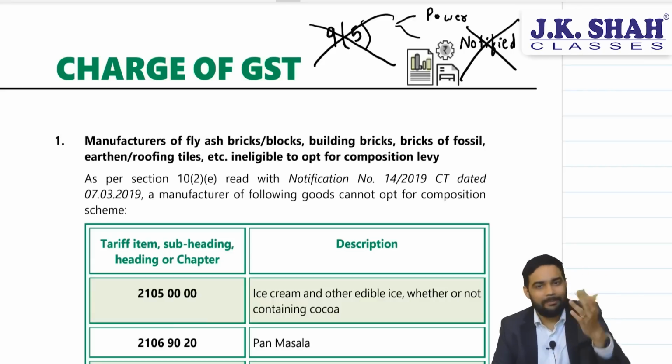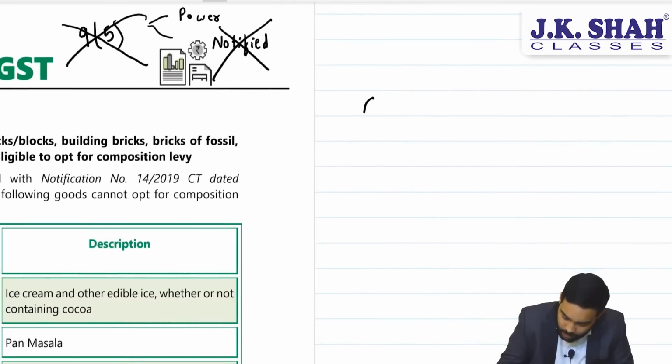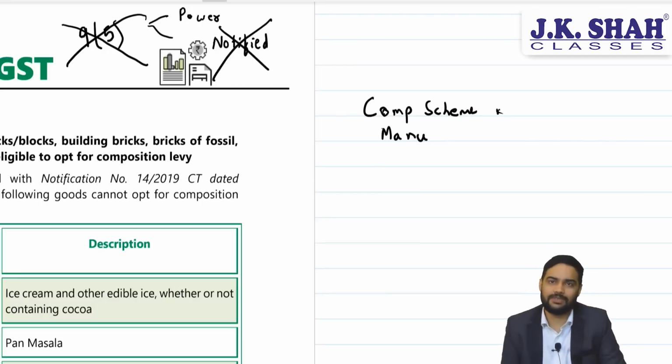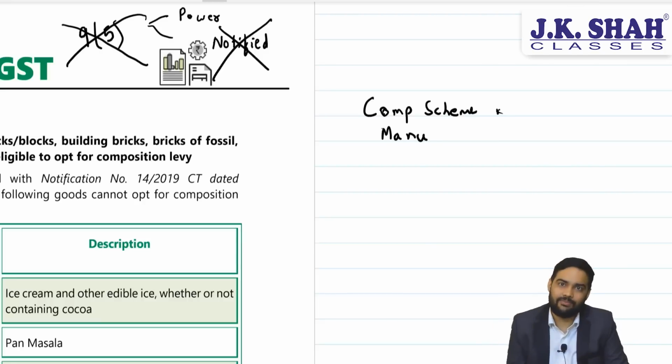Second, coming to the amendment. What is the amendment, sir? Now, people, the composition scheme was not available for certain manufacturers. Is it, sir? Yes. Manufacturers of some products were not eligible. Manufacturers of which products, sir? There were totally 4 products which were specified: tobacco, pan masala, aerated water, ice cream.